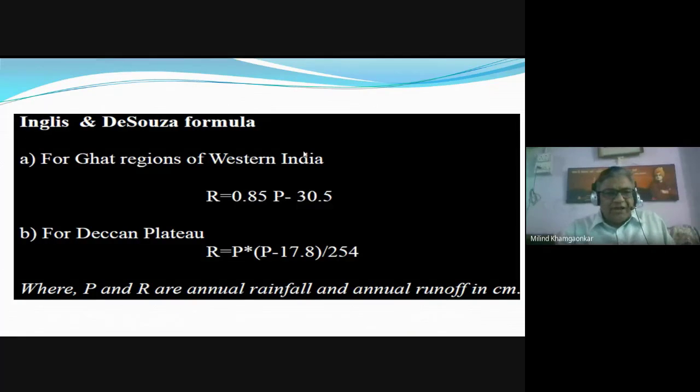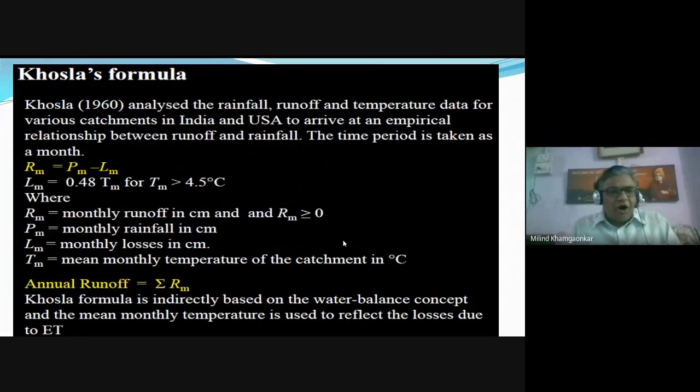The English and D'Souza formulas are all formulas derived by different hydrologists in our part of India. For the Ghat regions of Western India, the formula is R is equal to 0.85 P minus 30.5. In the same way, for the Deccan Plateau, the formula is also given. These are all based on observations in that area and for that particular area.